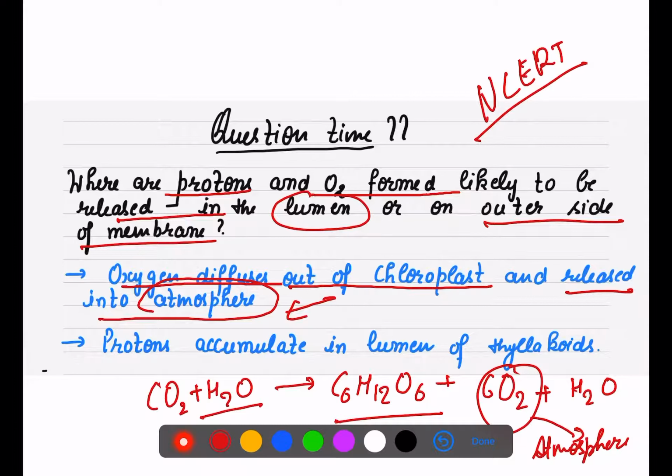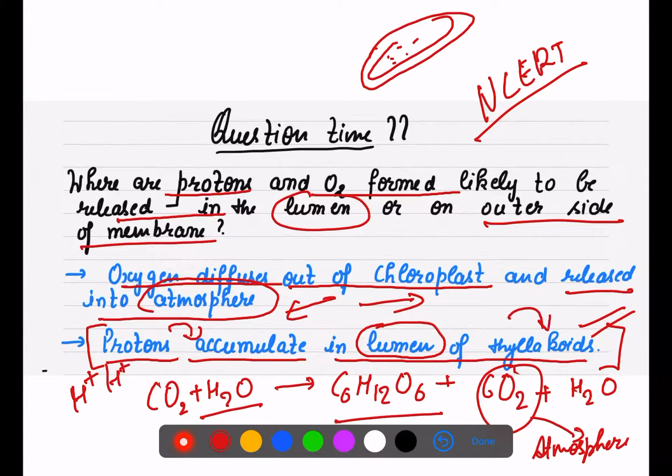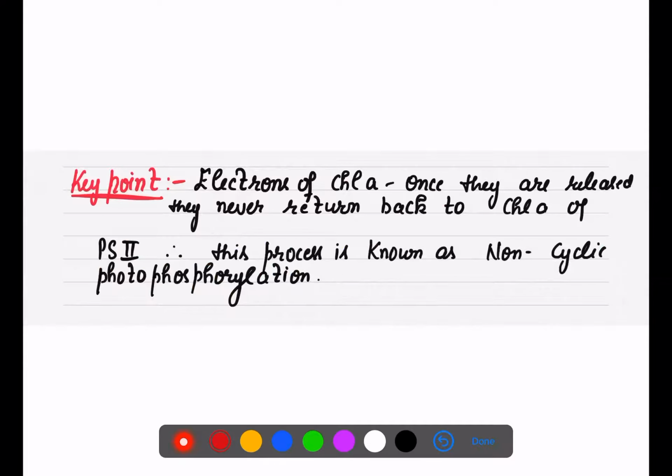And what happens to those protons? These protons start accumulating in the lumen of thylakoids, that is, in the inner area of thylakoids. This is our next topic. We will take this also in detail, how these protons accumulate, but for this time you need to know that oxygen is released into the atmosphere and protons accumulate in the inner area or the lumen of thylakoids, right? So this is all about our today's topic.